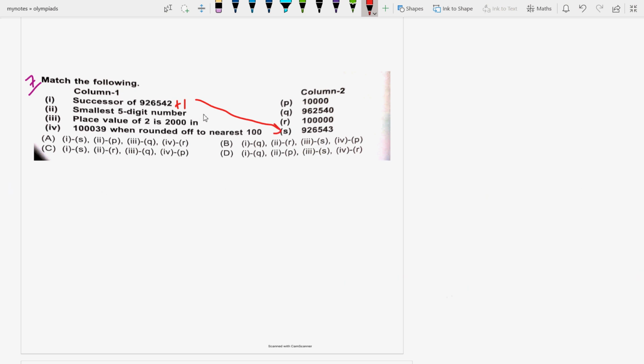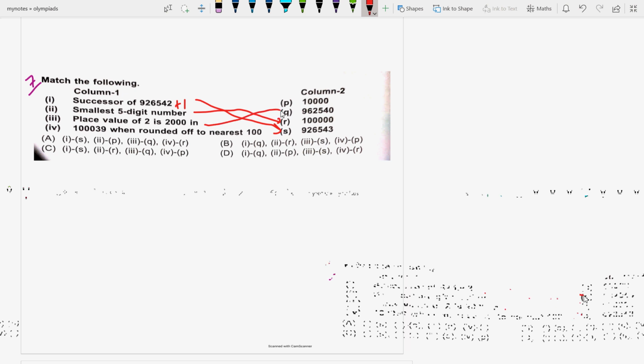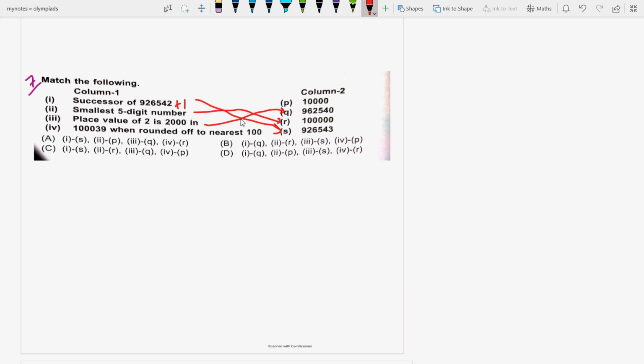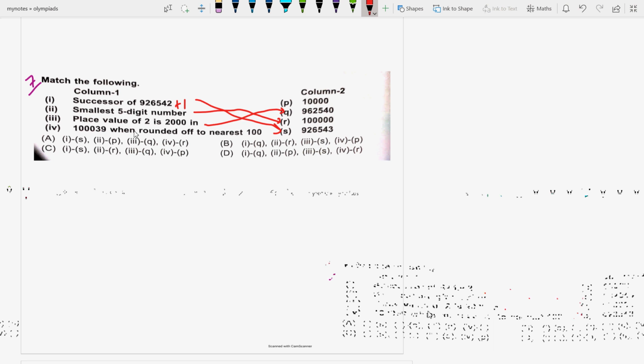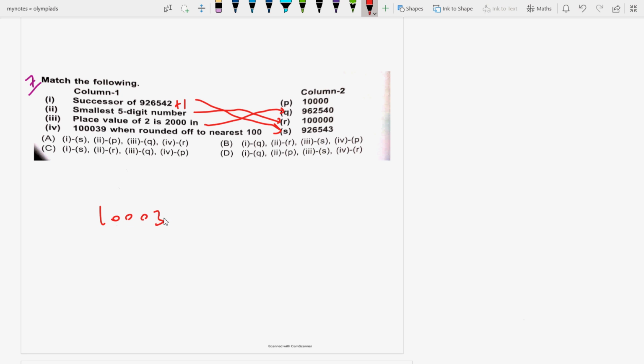Smallest 5 digit number is 10,000. Okay, now the place value of 2 in 2000 is... 96,000 to 9,62,540. 1039 when rounded off to the nearest 100, so it is like this: ones, tens, hundreds, thousands, 10,000s and lakh. It is 1,39,000.